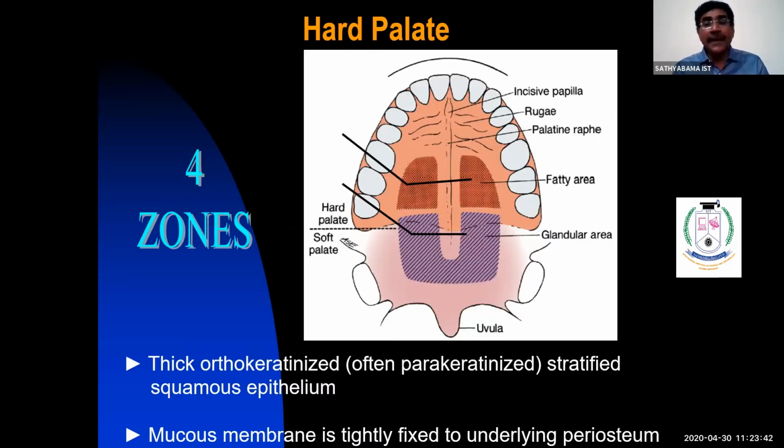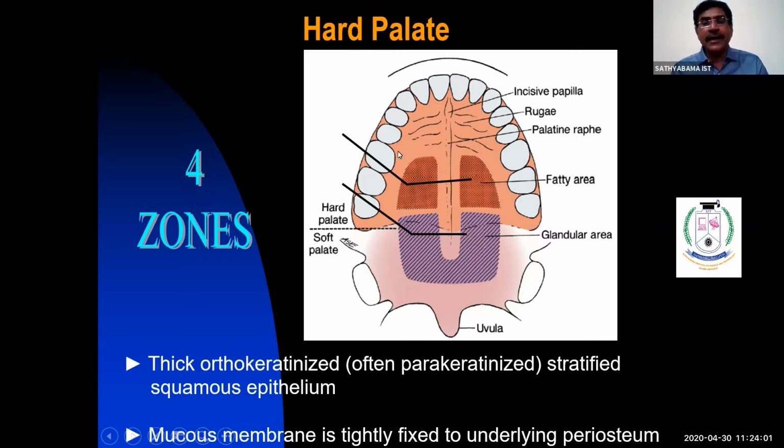By anatomy, the hard palate has the following parts. The incisive papilla lies between the two adjacent teeth. The rugae are fibrous connective tissue running in the lateral part of the palate. You have the mid-palatal raphe, again fibrous connective tissue running in the midline of the palate.